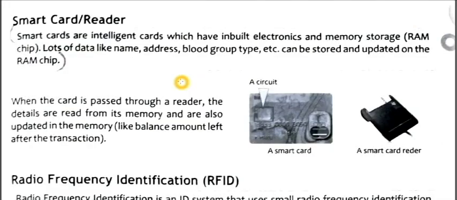Smart card reader. Smart cards are intelligent cards which have built-in electronic and memory storage such as a RAM chip. Lots of data like name, address, blood group, type, etc. can be stored and updated on the RAM chip. When the card is passed through a reader, the details are read from its memory and are also updated in the memory, like the balance amount left after the transaction.